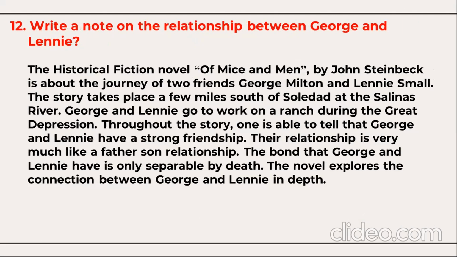Write a note on the relationship between George and Lennie. The historical fiction Of Mice and Men by John Steinbeck is about the journey of two friends, George Milton and Lennie Small. The story takes place a few miles south of Soledad at the Salinas River. George and Lennie go to work on a ranch during the Great Depression.